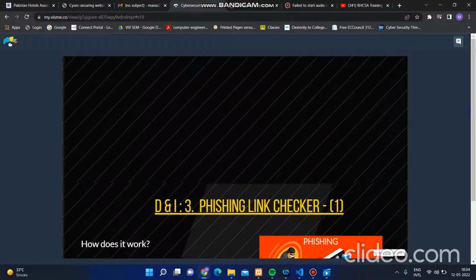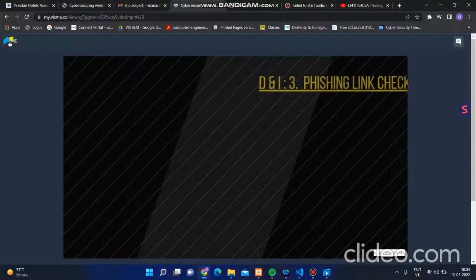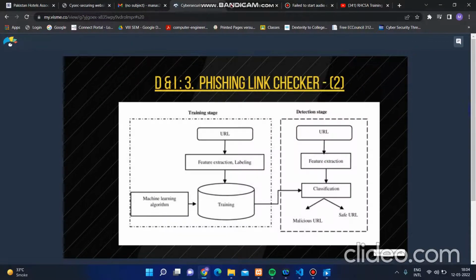And phishing link detection basically involves creating the phishing link checker. In the training stage, we created the data, we labeled it, we used a machine learning algorithm to train the data, then based on that data set as well as using regular expressions from natural language processing, we divided the data with the help of the tokenization concept.